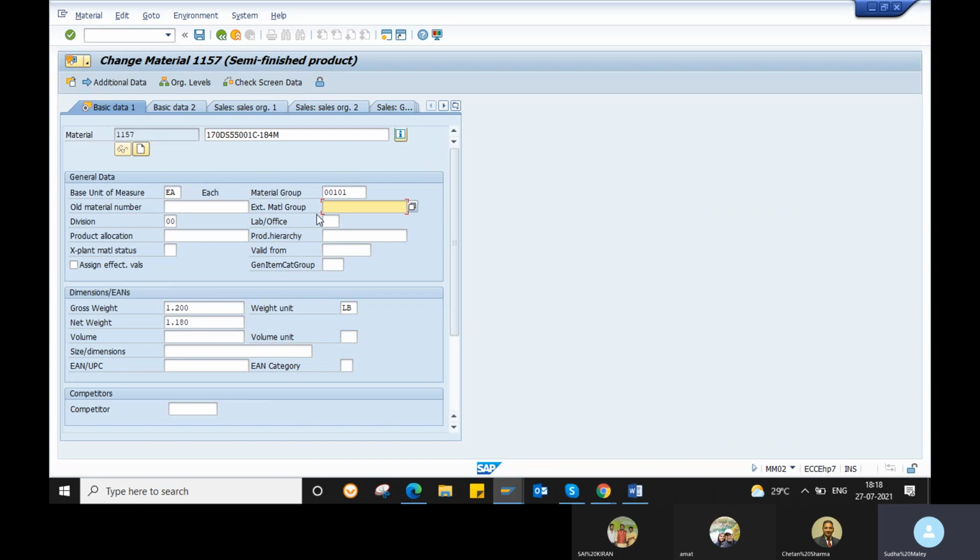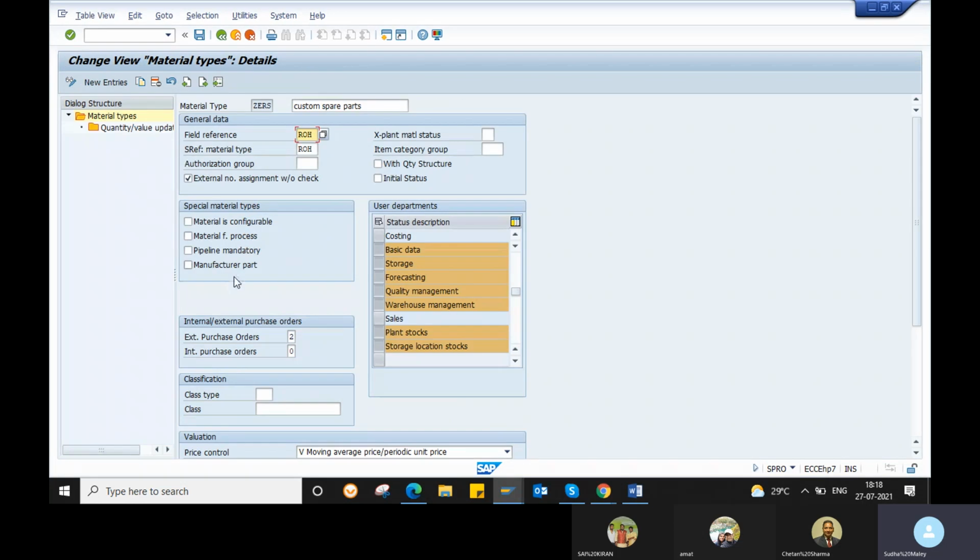If anything is not required, you can hide the field or make it optional. If any field is compulsory, if you need to maintain this old material number mandatorily, then you can make it a required field. That we call a field reference.